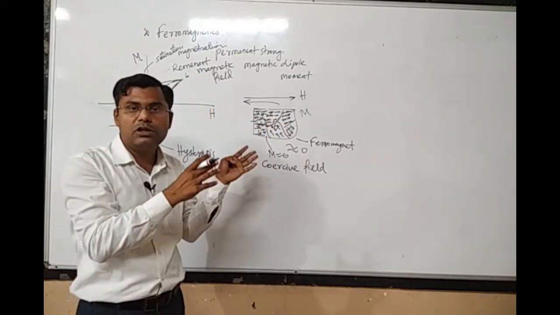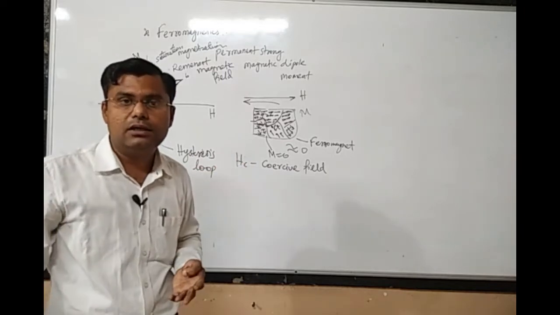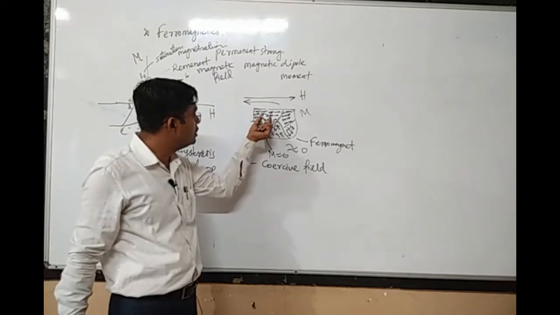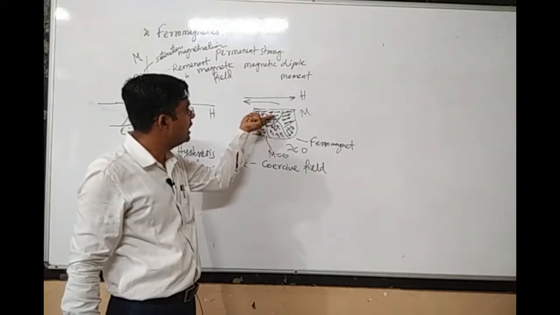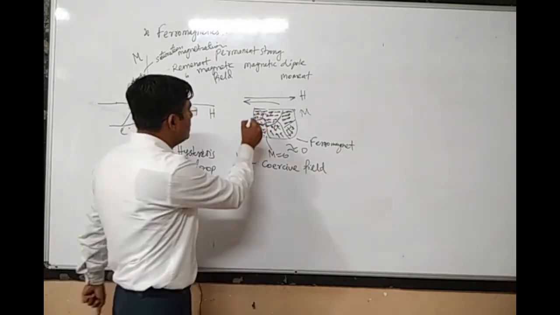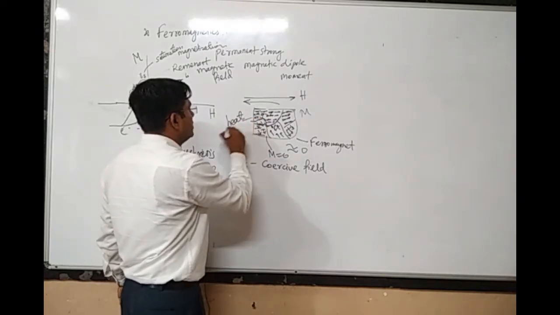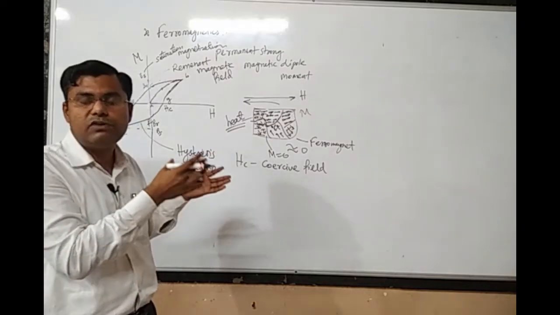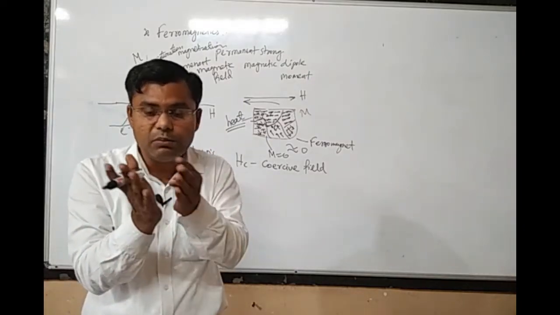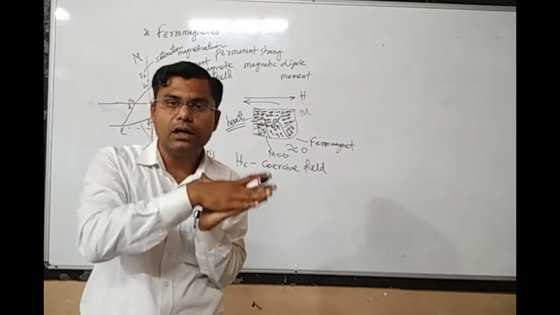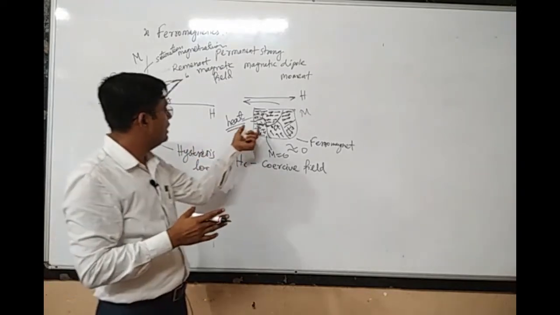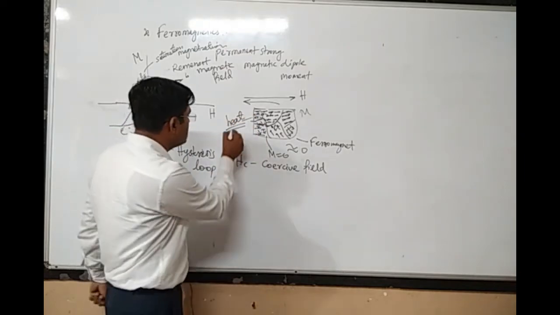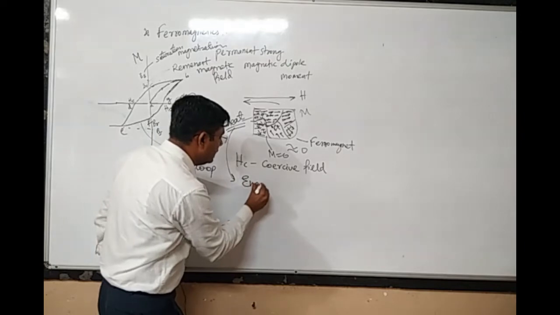This particular process requires some kind of work, some kind of energy, and because of the energy used to rotate these dipole moments in the opposite direction, some heat is generated. Why is the heat generated? Because we are doing some work to transform dipoles from one orientation to the other. That requires energy, and therefore heat is generated, and this heat itself is called energy loss.